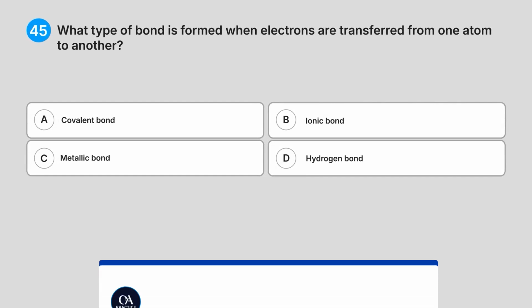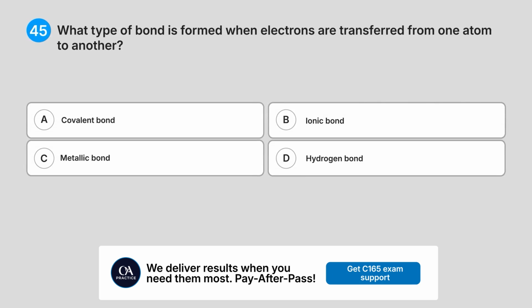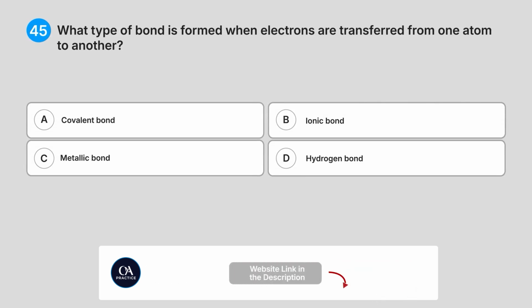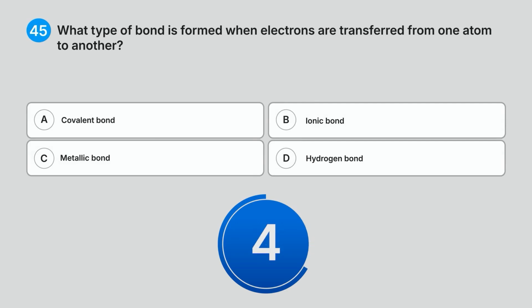45. What type of bond is formed when electrons are transferred from one atom to another? A. Covalent bond. B. Ionic bond. C. Metallic bond. D. Hydrogen bond. Do you know the answer?